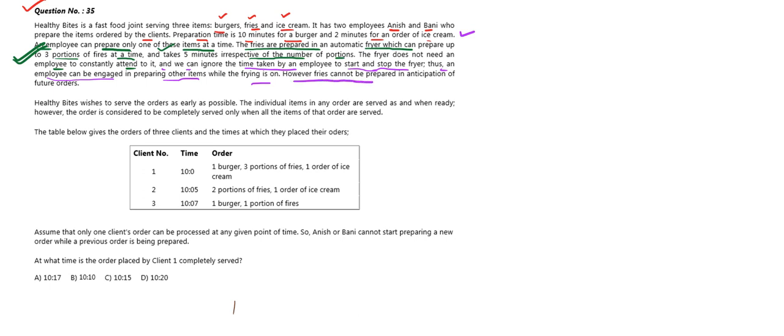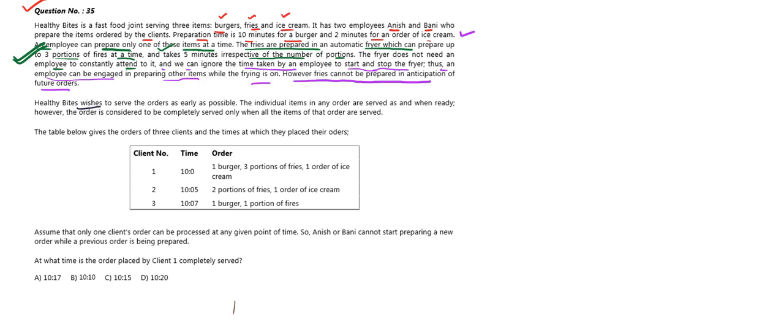However, fries cannot be prepared in anticipation of future orders. So here we have one more condition, that the fries cannot be prepared for future orders. If we do not have any orders of fries, the fries cannot be prepared. If we get an order of fries, then only the fries will be prepared.